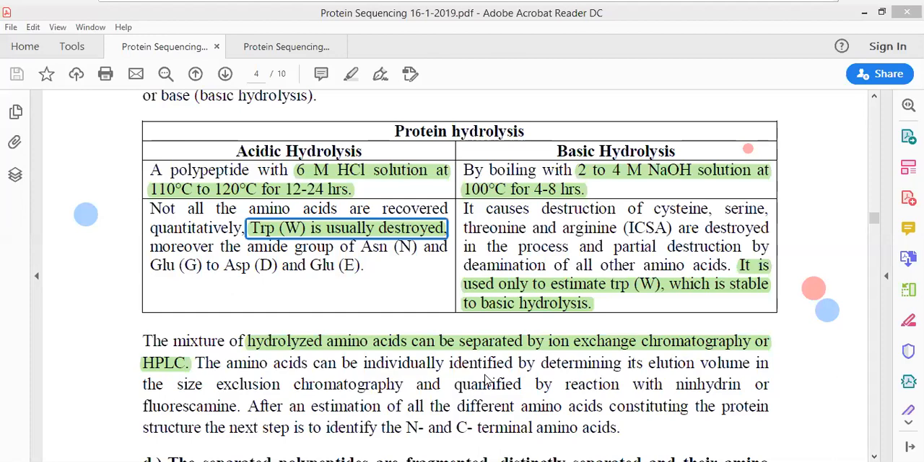हम प्रोटीन की सीक्वेंसिंग इसलिए करते हैं ताकि हम प्रोटीन की इंफॉर्मेशन को ऑब्टेन कर सकें, that what is the sequence of amino acid present within the structure of protein. That is of critical importance.